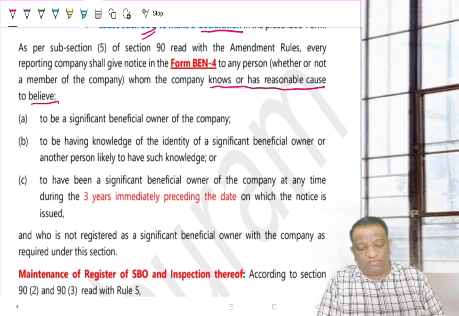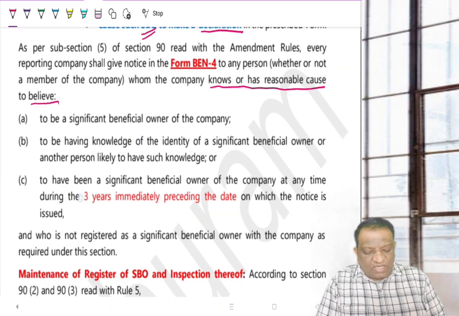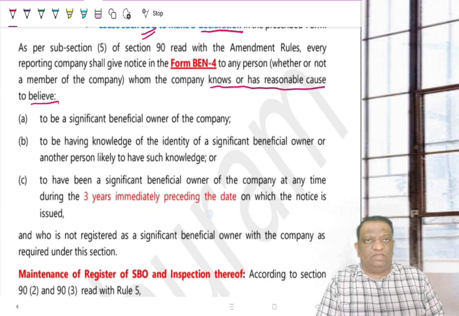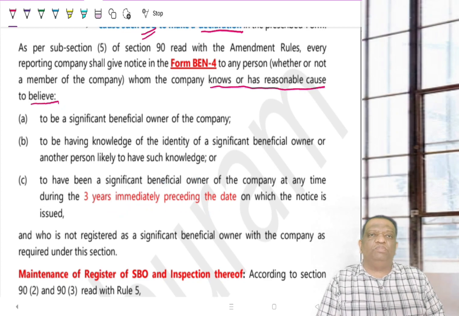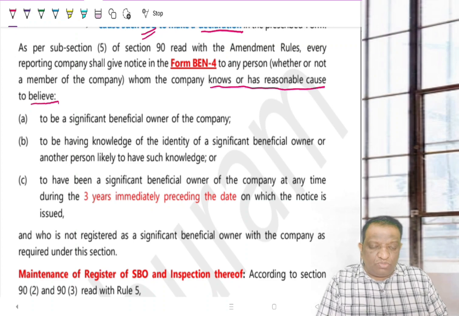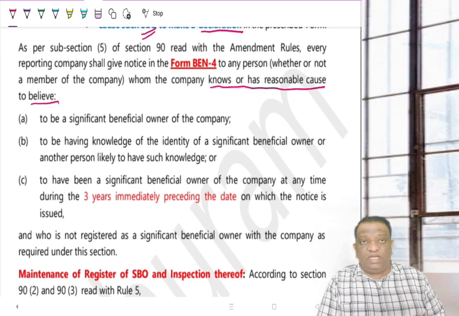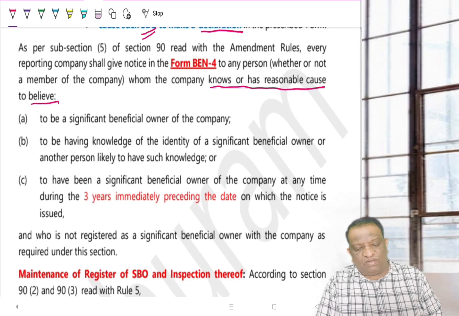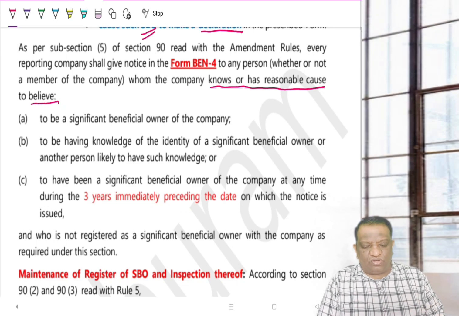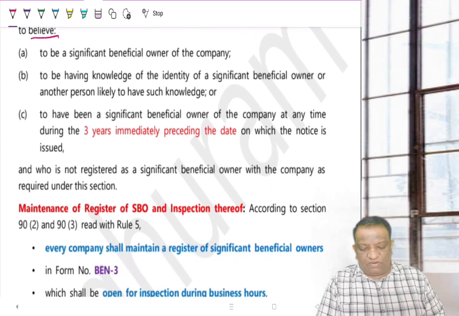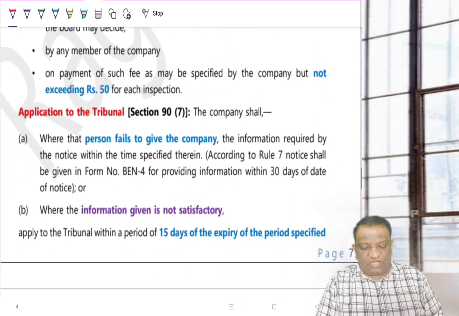And it is not only that he has now become significant. If the company believes that any time during the last 3 years, that is the 3 years immediately preceding the date, he was an SBO but he has not been communicating, the company came to know about it now, but he has been an SBO for the last 3 years, then the company will serve him a notice, Ben 4, asking for information. Ben 3 will come to it; first, we will talk about this.